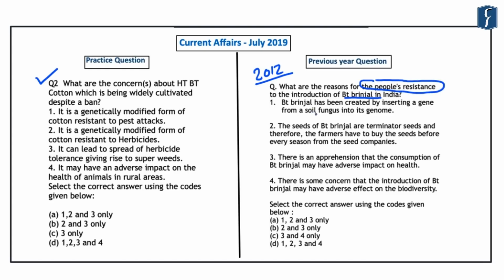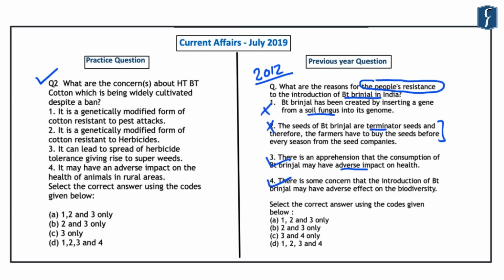And the four statements are that the BT brinjal has been created by inserting a gene from a soil fungus into its genome. Second is that the seeds of BT brinjal are terminator seeds and therefore the farmers have to buy the seeds before every season from the seed companies. Thirdly, there is an apprehension that consumption of BT brinjal may have adverse impact on health. And the fourth is that there is some concern that introduction of BT brinjal may have adverse effect on biodiversity. Now here, statements 3 and 4 are correct and statements 1 and 2 were incorrect.